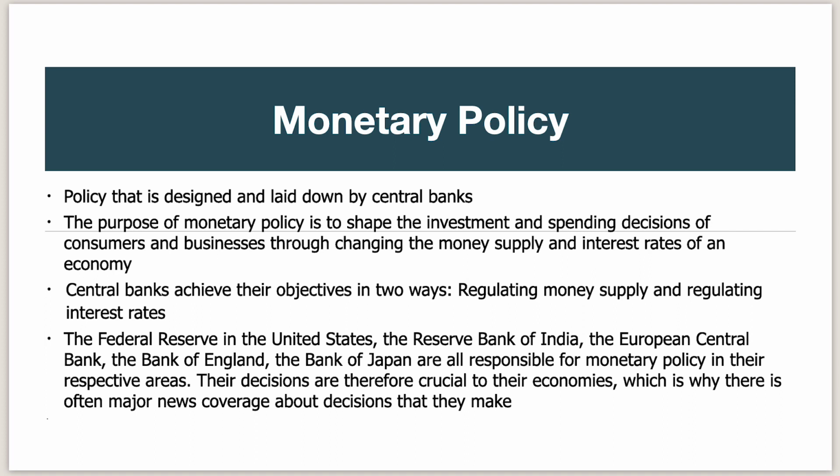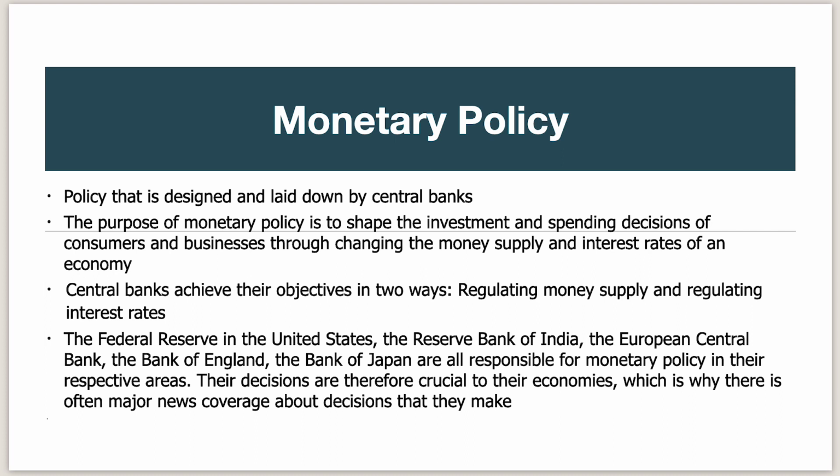So central banks achieve their objectives in two ways: either regulating money supply or regulating the interest rates. The Federal Reserve in the United States, the Reserve Bank of India, the European Central Bank, the Bank of England, and the Bank of Japan are all responsible for monetary policy in their respective areas.